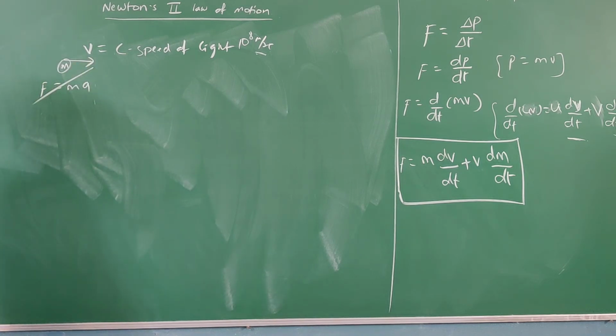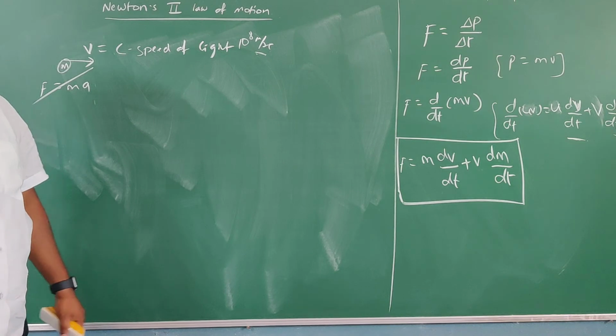Then you may wonder, sir, you are telling that only if mass is variable it is not applicable. But in this case the body has the same mass, yet it is moving with a speed equal to the speed of light, and you are telling that F equal to ma is not applicable. Why?